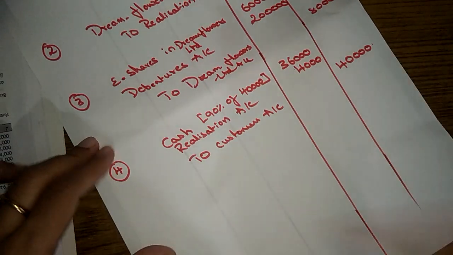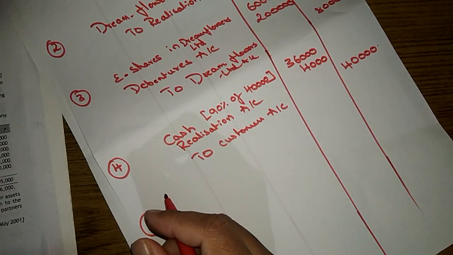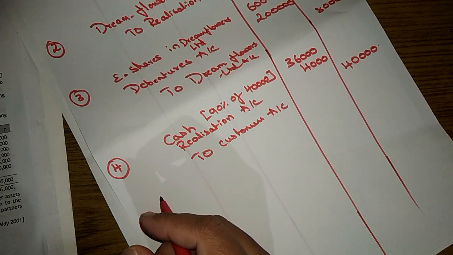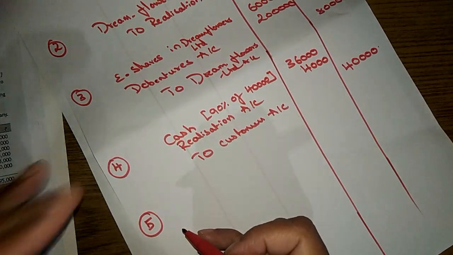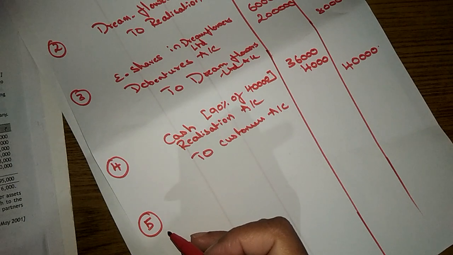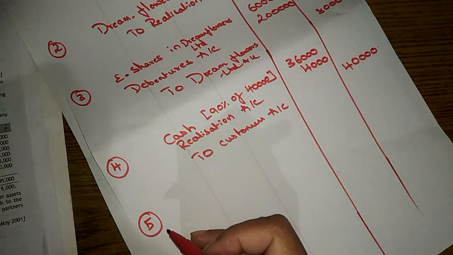Then next, all the outsider liabilities which were not taken by the company. Who is going to clear those? The partnership firm. The partnership firm is going to clear the amount due to suppliers and the expenses which are due.